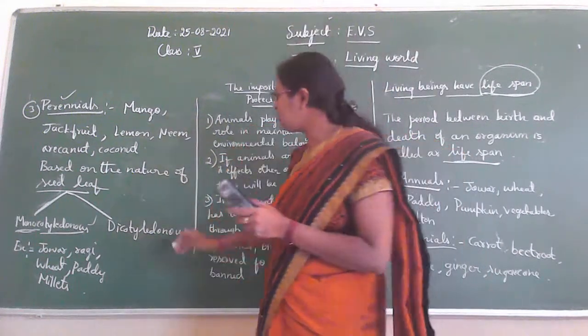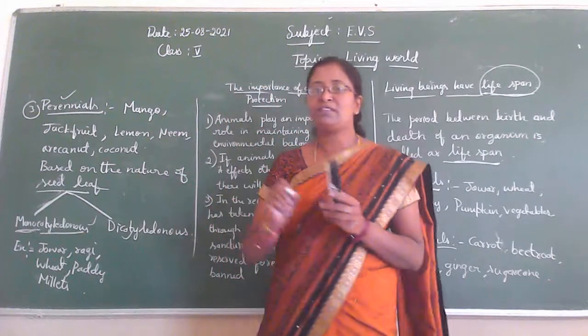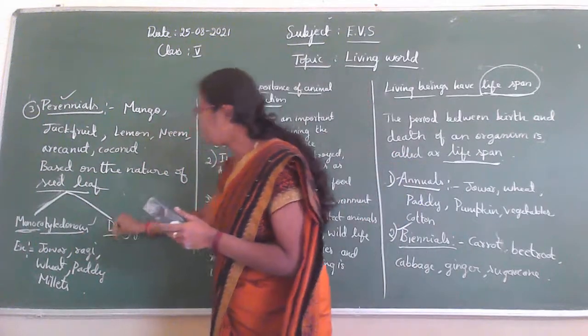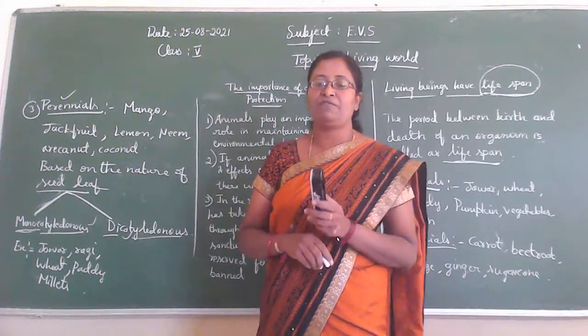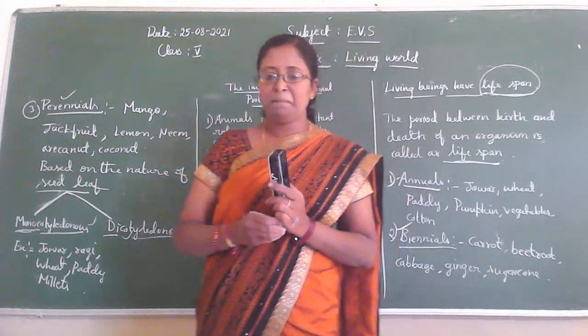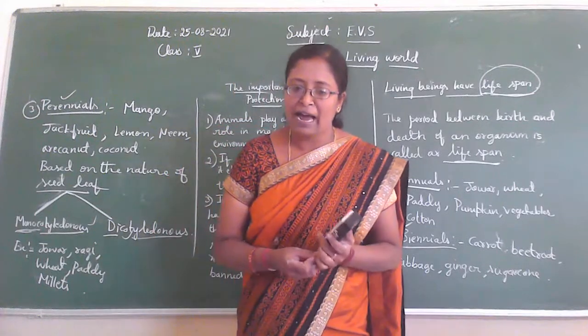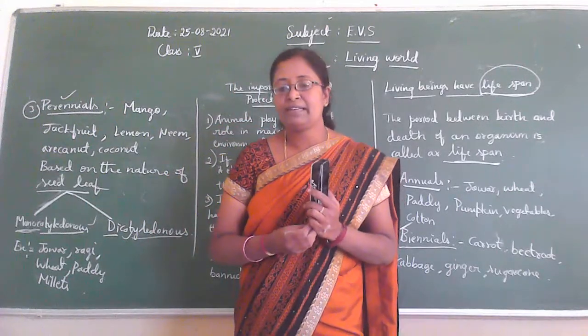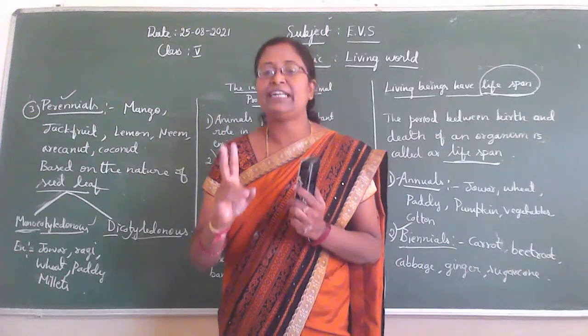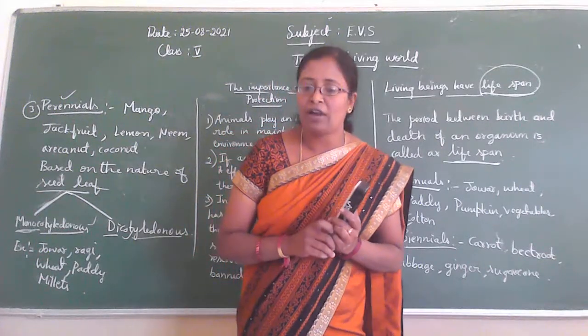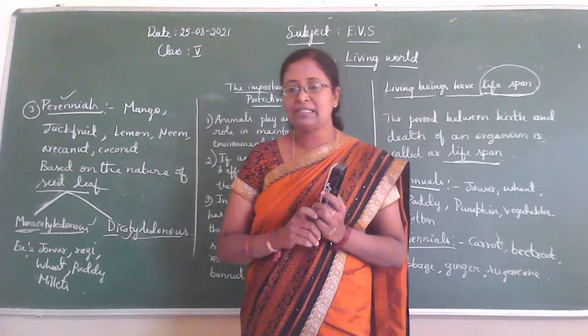So then what is dicotyledonous? What is the meaning? So see here, di means two, cotyledonous means a seed leaf. So dicotyledonous plant seeds have two cotyledons. They have two seed leaves. So they are called dicotyledonous plants.